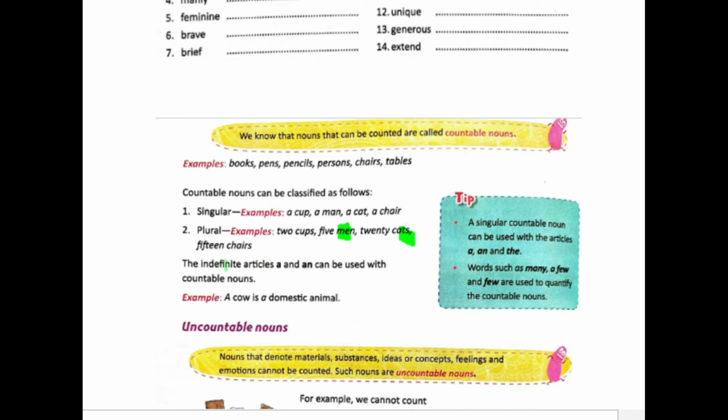So the one thing that we need to learn here is that with countable nouns we can use indefinite articles a or an. Okay, so how does this work? For example, I want to refer to one cup, so I can say a cup, right? So cup is a countable noun, that's why I'm able to use a cup. But if I say sugar, I cannot use a sugar, right? That will be just wrong. So with countable nouns, we can use indefinite articles a and an. Like a cow is a domestic animal, like that.